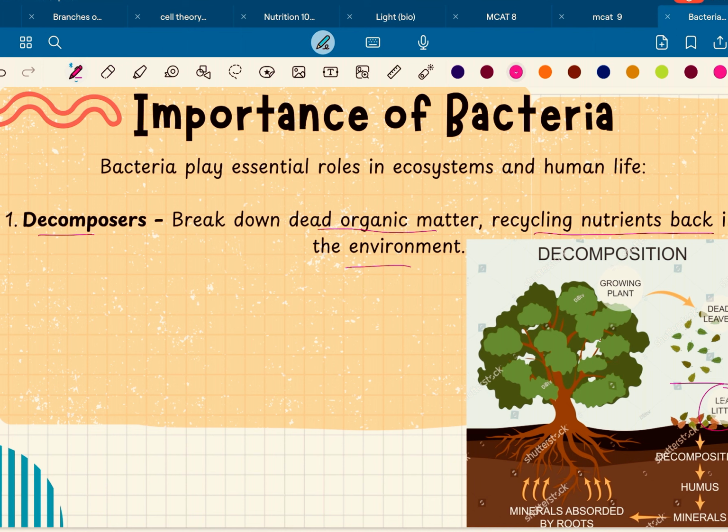As the dead leaves break down, they release minerals or nutrients like nitrogen, phosphorus, and potassium back to the soil. And these nutrients are essential for plants' growth. The tree's roots absorb the nutrients that have been released into the soil, and these nutrients travel through the roots into the tree, supporting its growth and development.